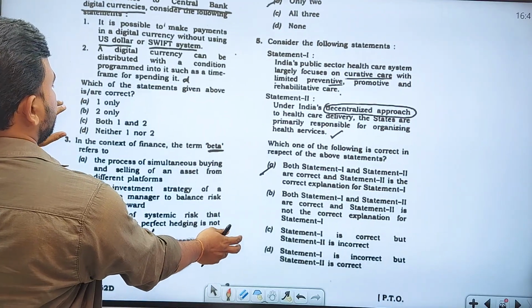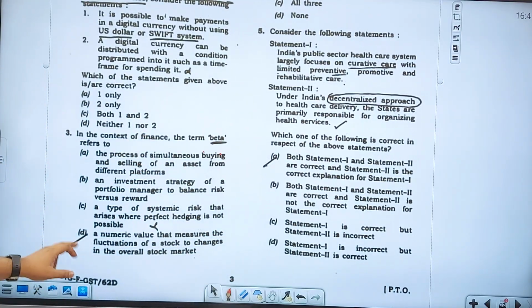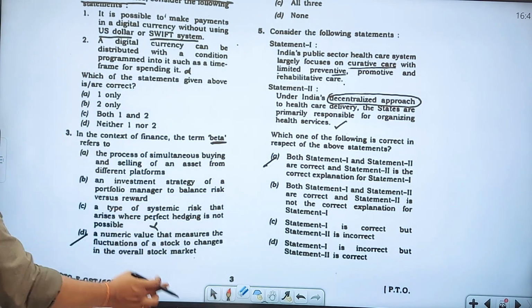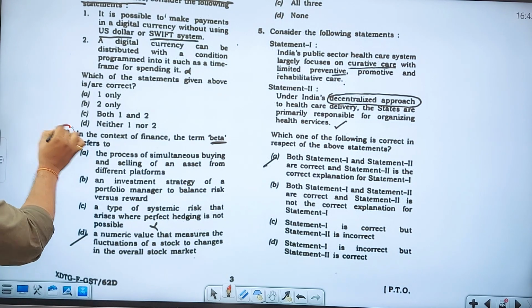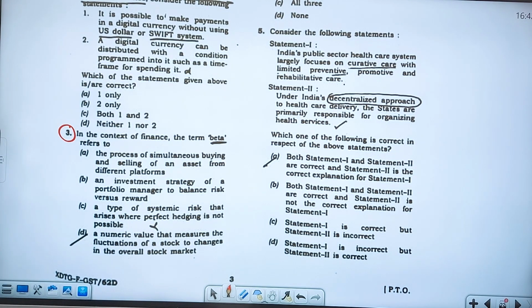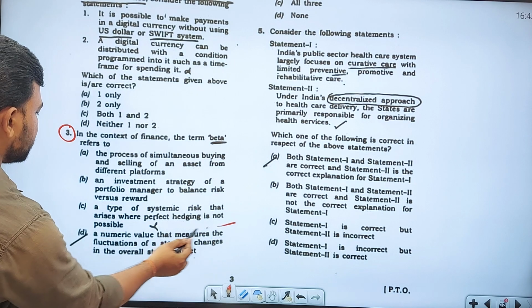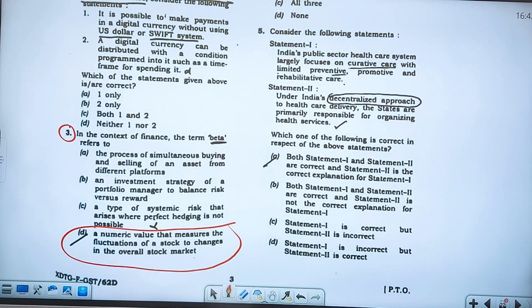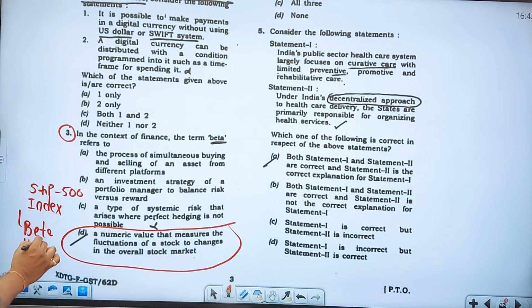So in the context of finance, the third question: beta refers to what? Beta refers to a numeric value that measures the fluctuations of a stock to changes in the overall stock market. For example, the S&P index, Standard and Poor's 500 index, is a stock index. So its beta value is 1.0.